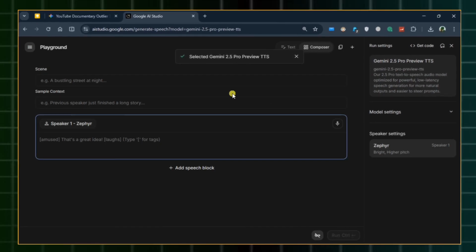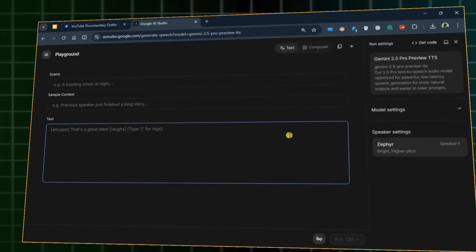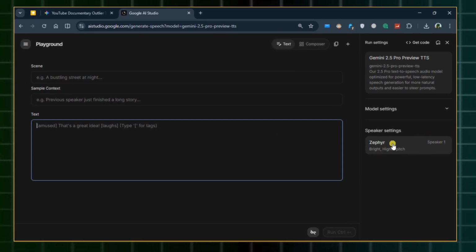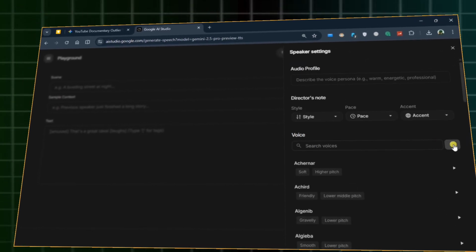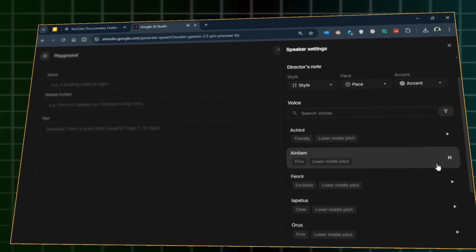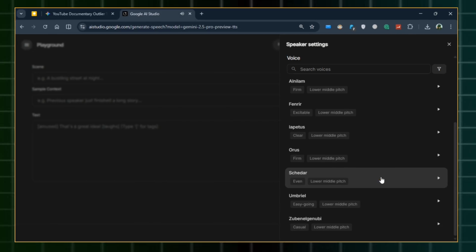Open the main panel and switch to text mode. Don't let the developer UI intimidate you. It's actually very simple. Before you paste your script, you need to find your voice. Google gives you a massive range of free male and female options, but for a documentary, you want gravity. I recommend choosing a lower or lower middle pitch. I'm going to pick this one.